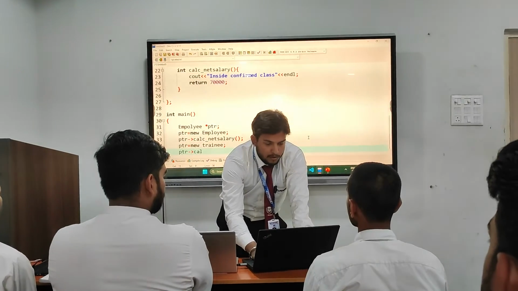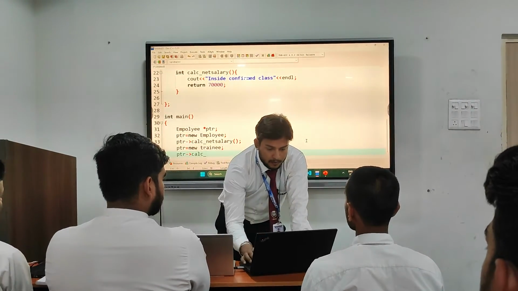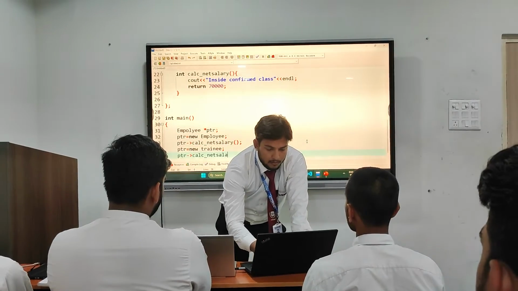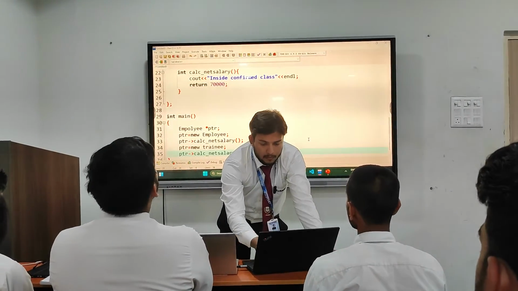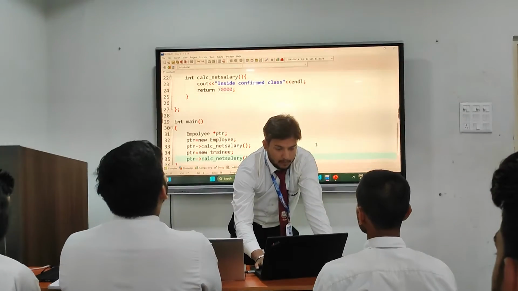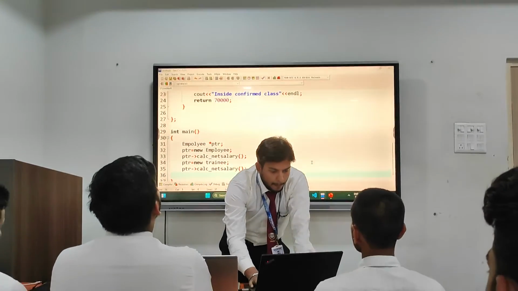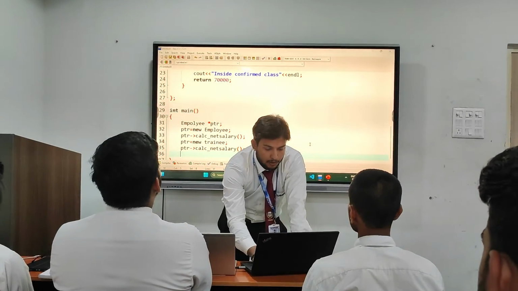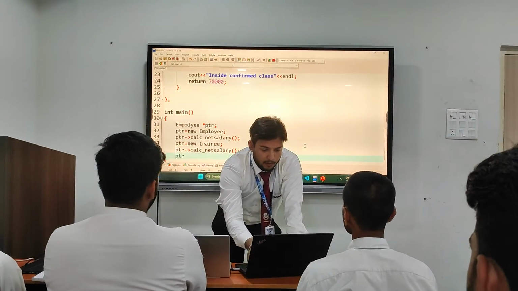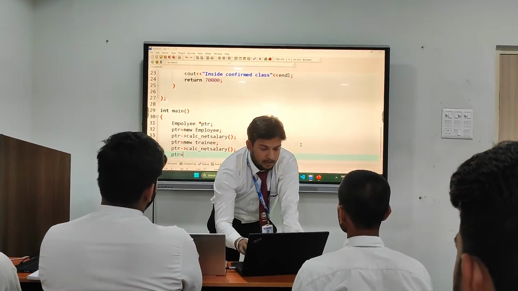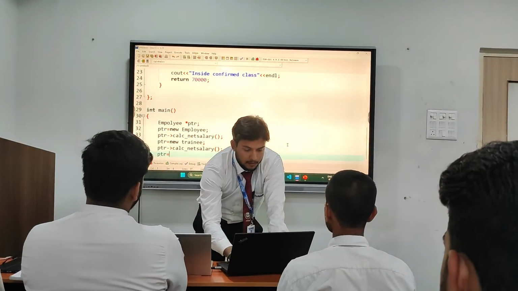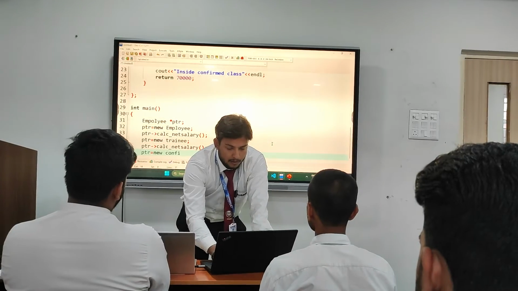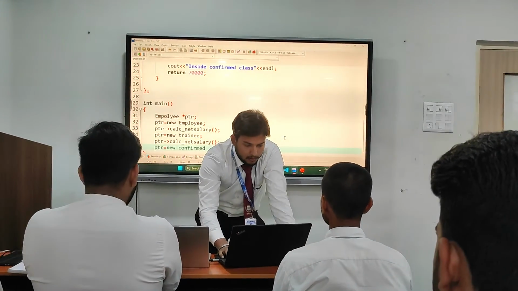I'm going to call the function calculate salary for the trainee class. Again we are going to assign the value to the pointer for the other child class, that was our confirmed. We are again going to use the new keyword for it.